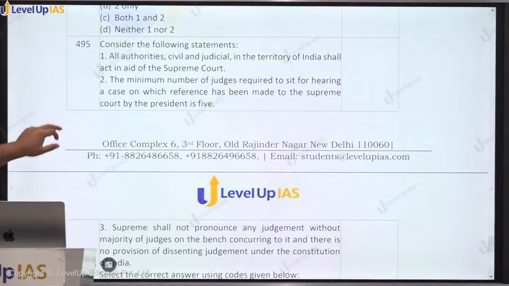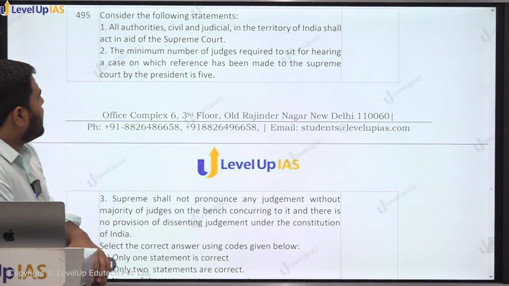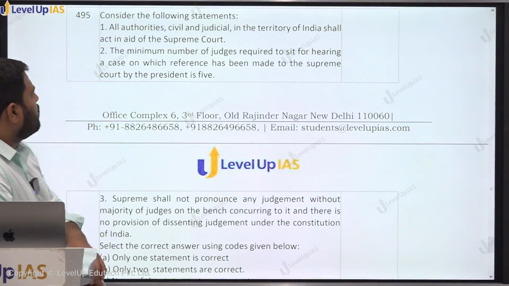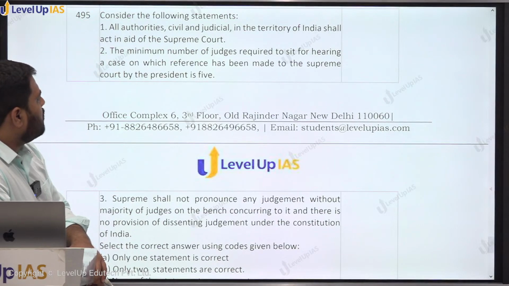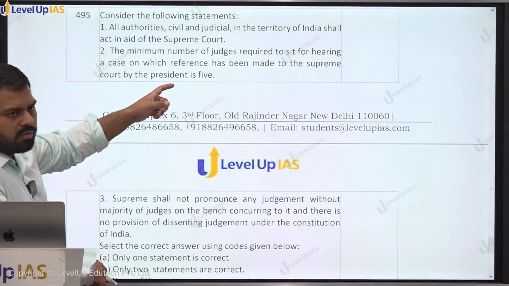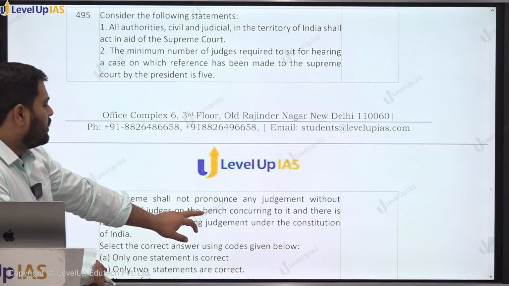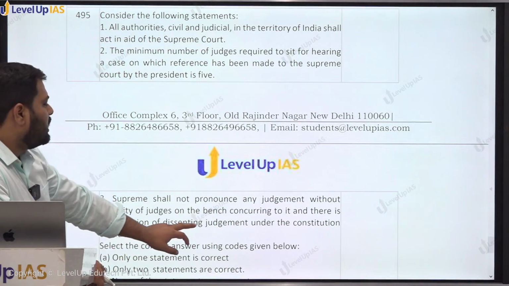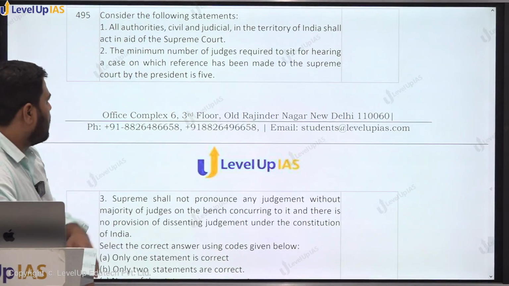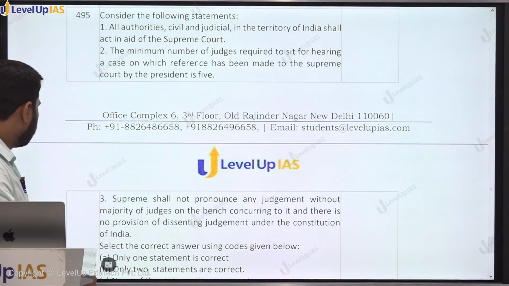Question 495. Consider the following statements. All authorities, civil and judicial, in the territory of India shall act in aid of the Supreme Court. This is true. The minimum number of judges required to sit for the hearing of a case on which a reference has been made to the Supreme Court is 5. So the President can refer, and that rule is given under Article 145. The Supreme Court shall not pronounce any judgment without the majority of judges on the bench concurring to it, and there is no provision of dissenting judgment under the Constitution of India. Dissenting judgment is also allowed, but the court's opinion will be that of the majority, right? So the third one is false.